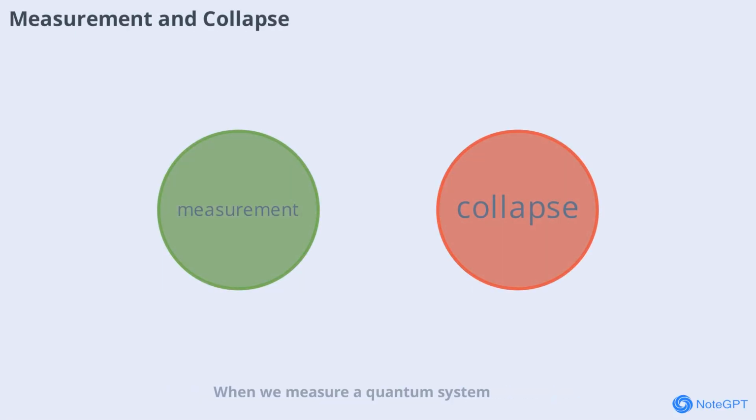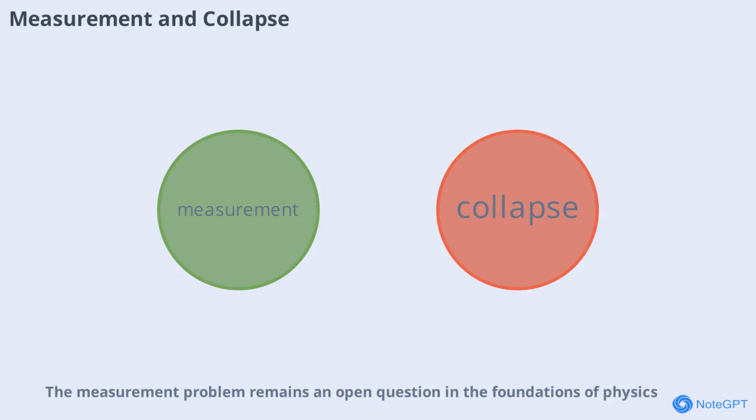When we measure a quantum system, the wave function collapses to a single outcome. Before measurement, the system exists in a superposition of possibilities. This collapse is one of the most mysterious aspects of quantum mechanics and has led to famous thought experiments like Schrödinger's cat. The measurement problem remains an open question in the foundations of physics.